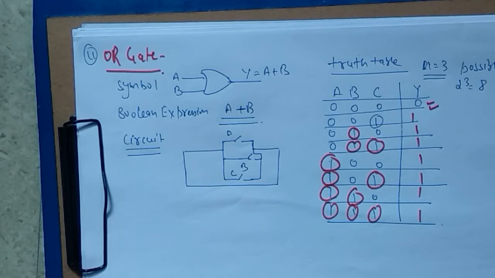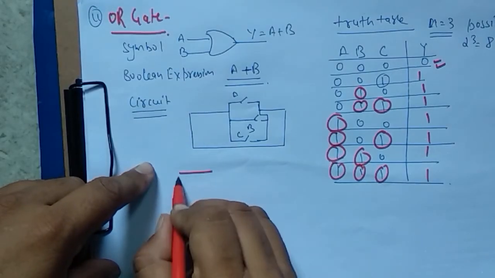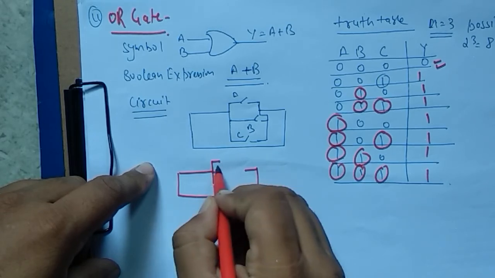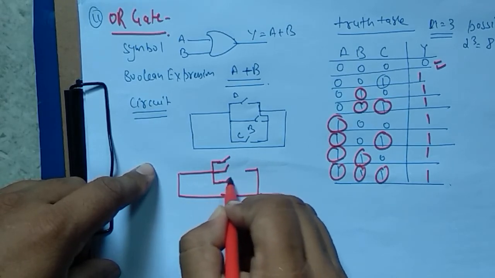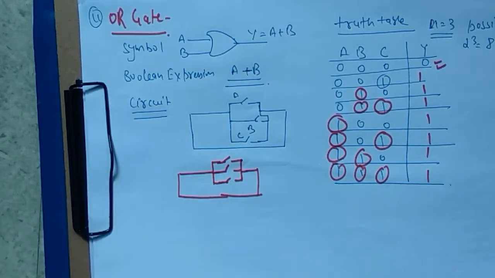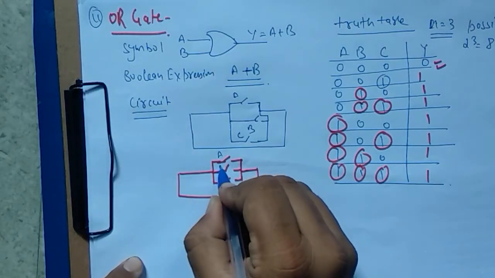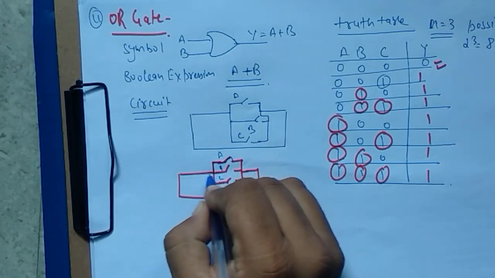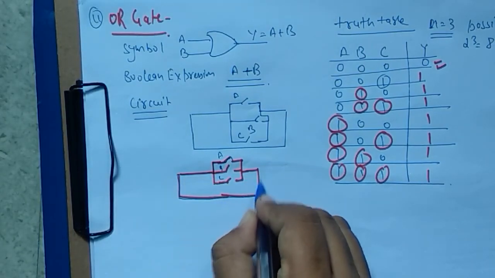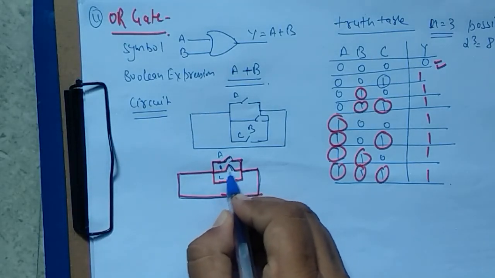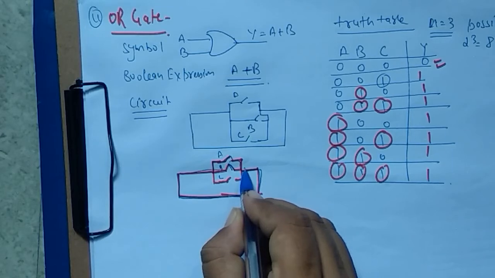Now see, student, if I make the diagram one more time, it will be like that. This is our circuit. Let us suppose this is A, this is B and this is C. If I join this, the current will flow in that manner and the circuit will be completed.